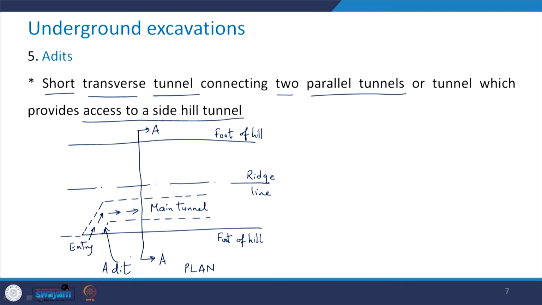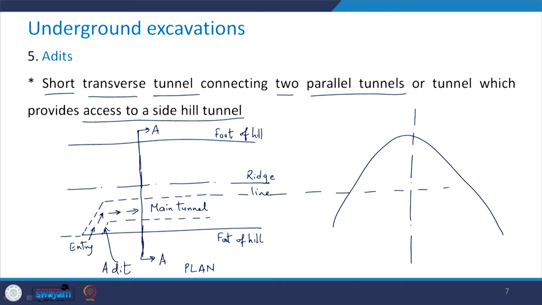And how will it look if I take the cross section along this section AA? So I will have this hill and just project it this side.